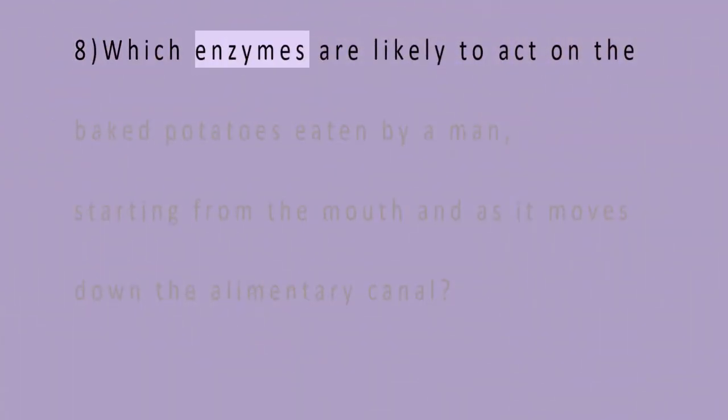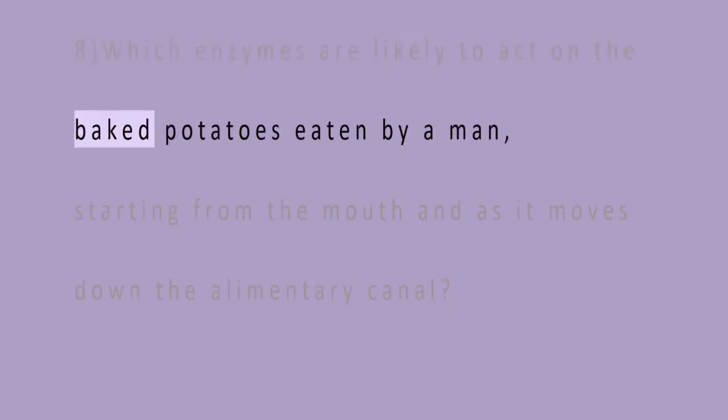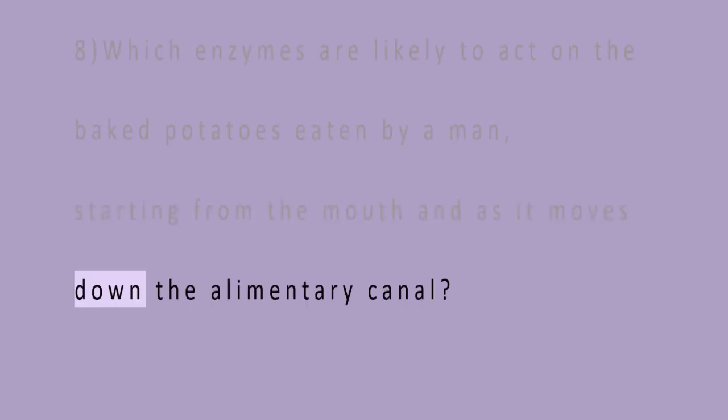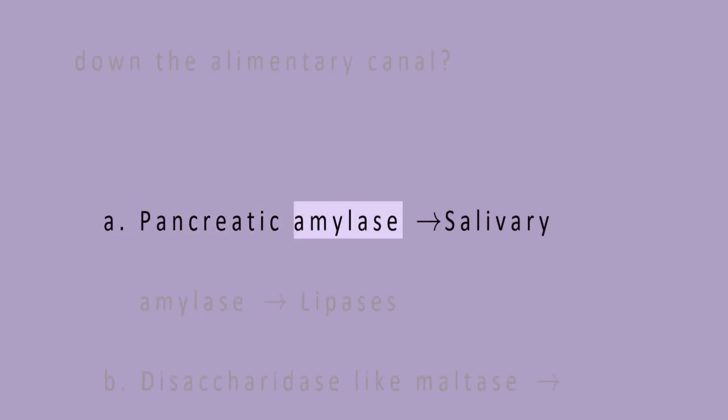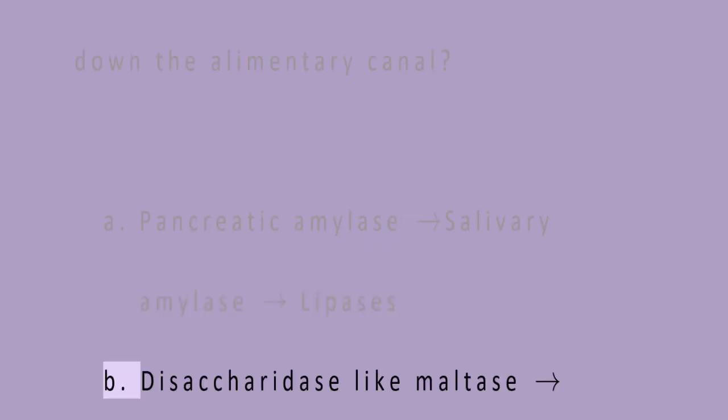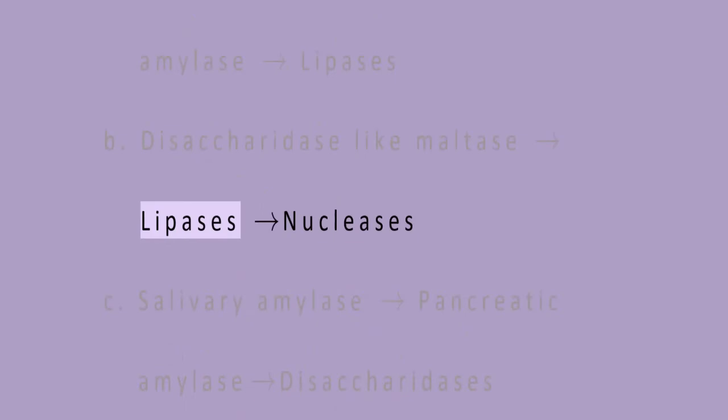7. Which enzymes are likely to act on the baked potatoes eaten by a man, starting from the mouth and as it moves down the alimentary canal? A. Pancreatic amylase, salivary amylase, lipases. B. Disaccharidase like maltase, lipases, nucleases.